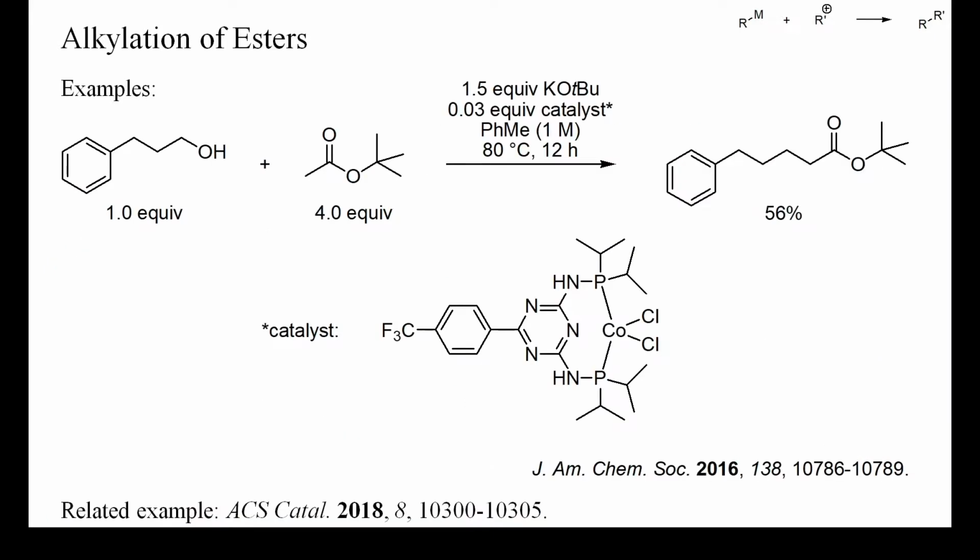Recently, a number of mostly iridium-based catalysts have been developed which enable the reversible dehydrogenation of primary alcohols and amines. Thus, such catalysts can be used to bring about the formation of an aldehyde from an alcohol, its condensation with some carbon nucleophile, and the hydrogenation of the intermediate olefin. In this example, a more affordable cobalt complex was found to catalyze such a reaction sequence.